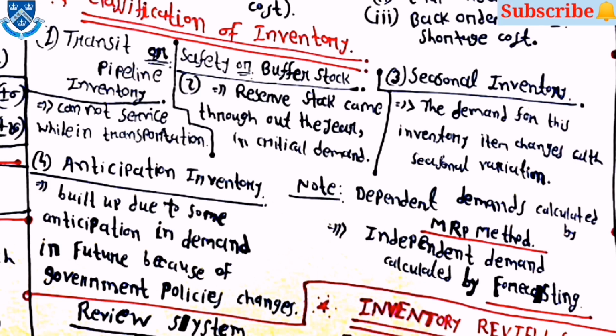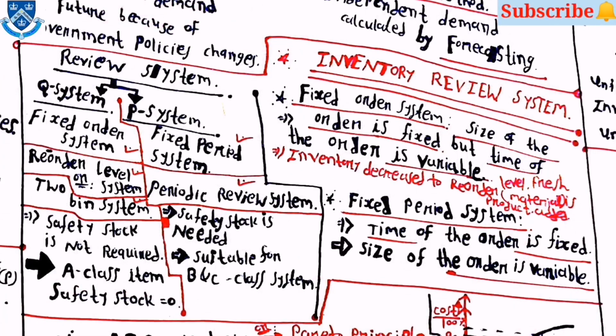Here note that dependent demand calculated by MRP method and independent demand calculated by the forecasting methods. Then after review system is there two types of review system. First one is Q system and second one is P system. Now for the Q system, fixed order system is this, then reorder level system and two bin system. Then safety stock is not required and A class items is there in the Q system and safety stock is 0 for the Q system.